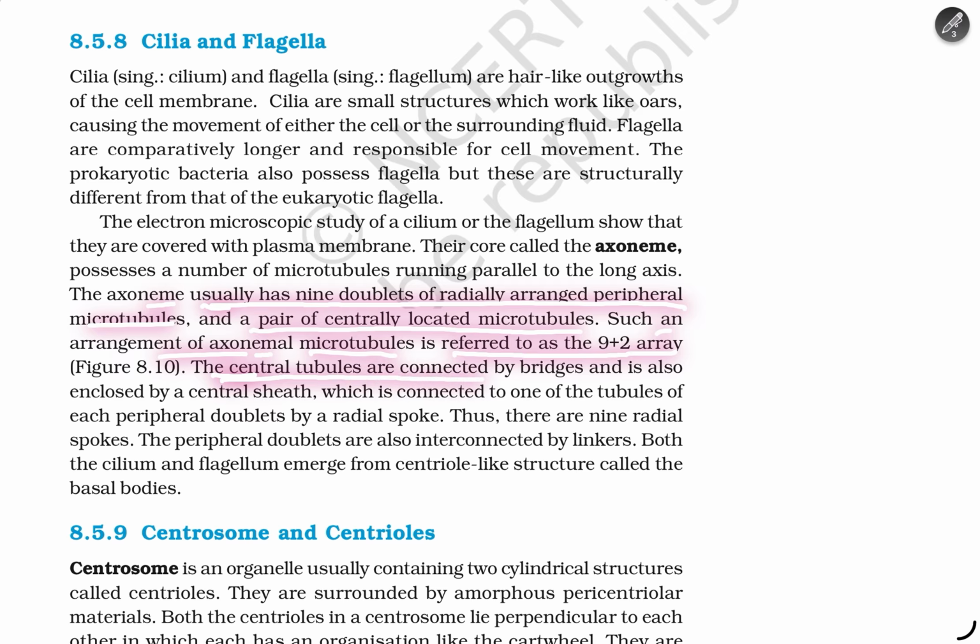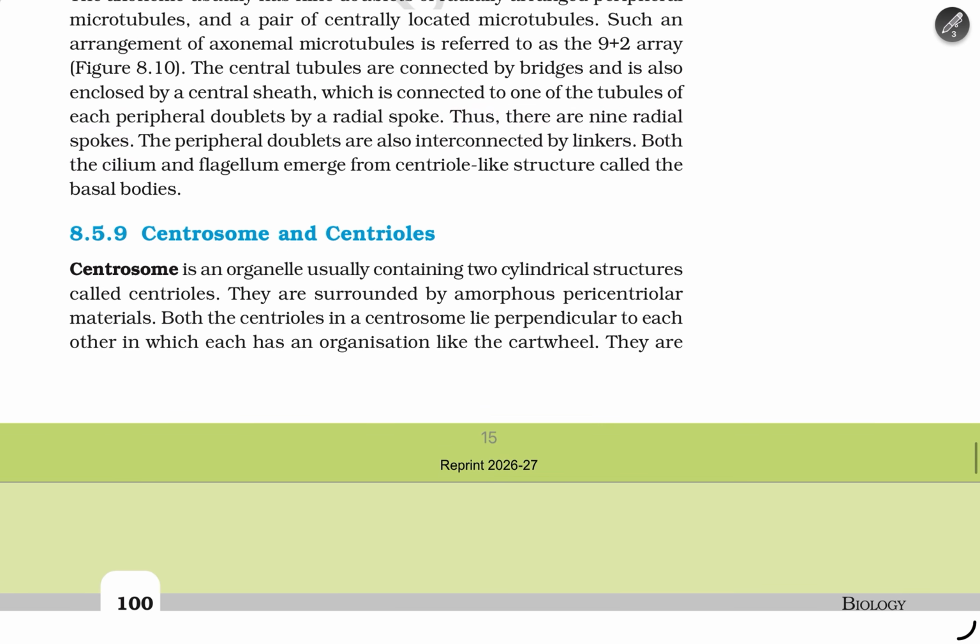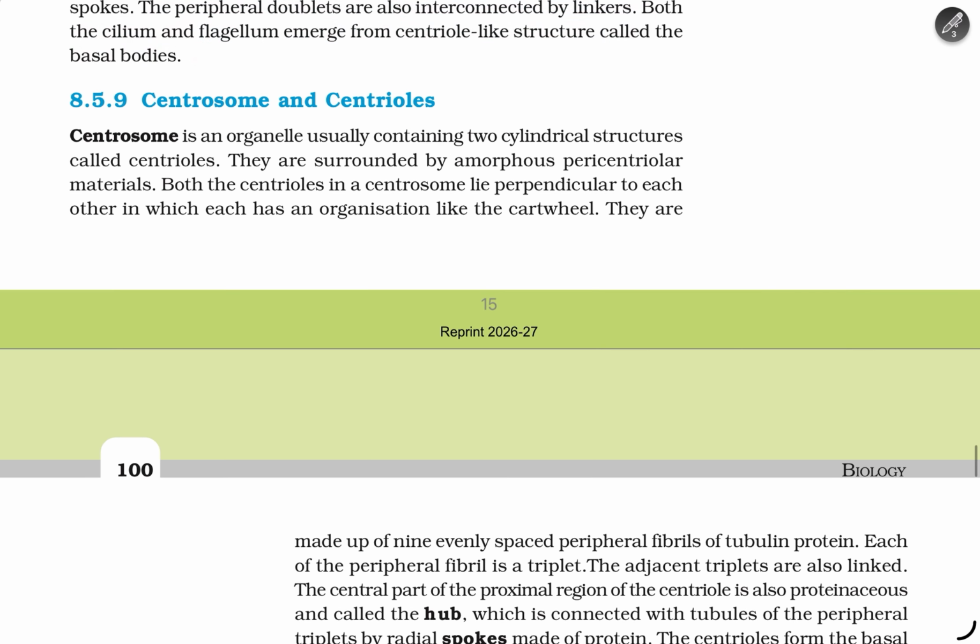The central tubules are connected by a bridge and are also enclosed by a central sheath, which is connected to one of the tubules of the peripheral doublets by radial spokes, and there are nine radial spokes. The peripheral doublets are interconnected by linkers. Both the cilium and the flagellum emerge from a centriole-like structure called the basal body.